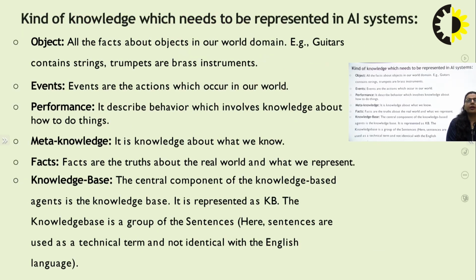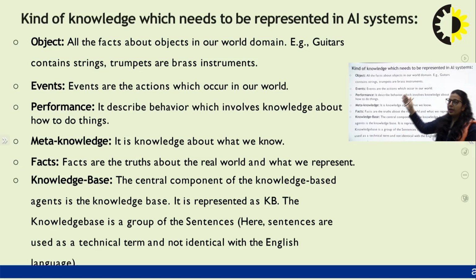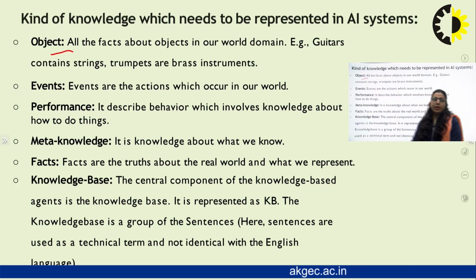So here are the different kinds of knowledge which need to be represented in an AI system. These are the main factors that are needed for knowledge representation in any kind of system. We need to represent the knowledge in the form of objects.